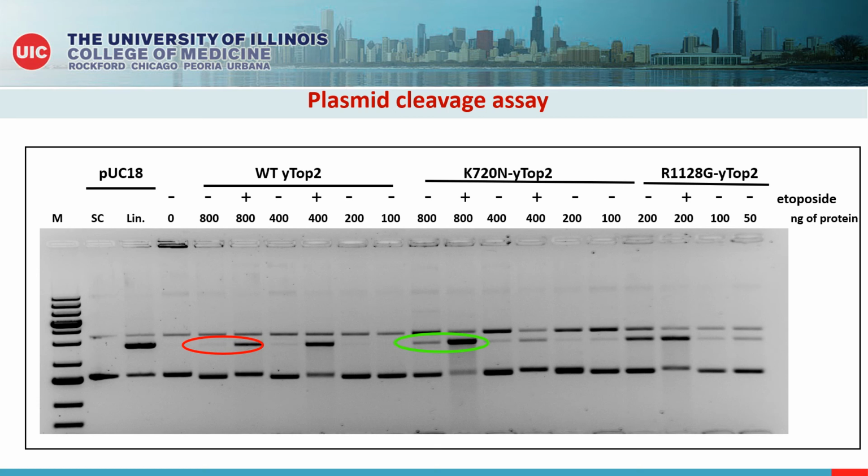Even at lower concentrations of the protein, as you can see, linearization of DNA is noted even in the absence of the drug. These findings further confirm the DNA damaging nature of the mutant protein.